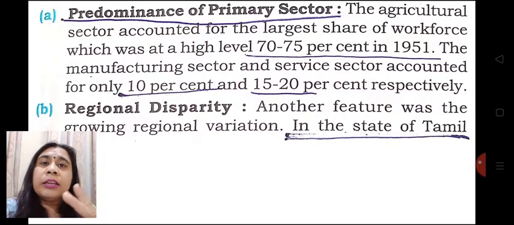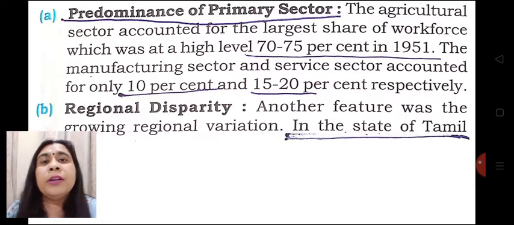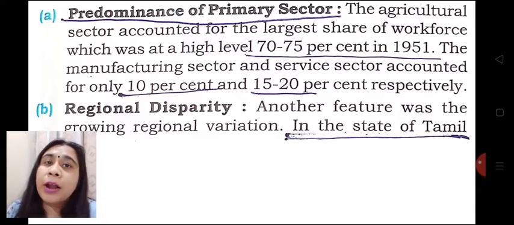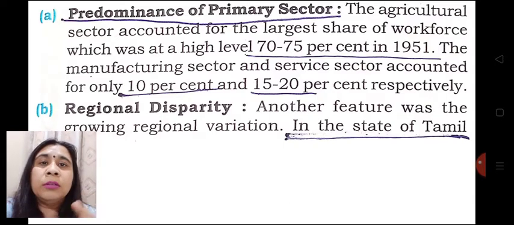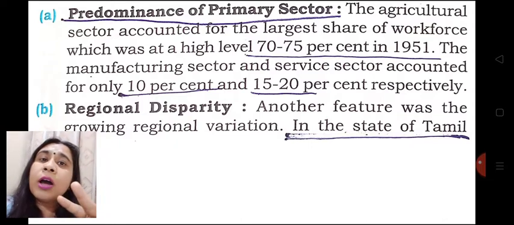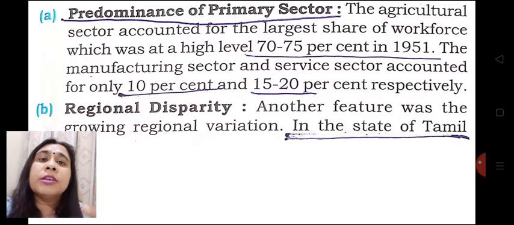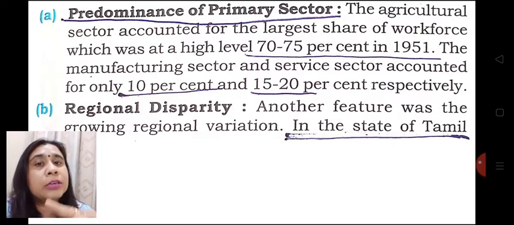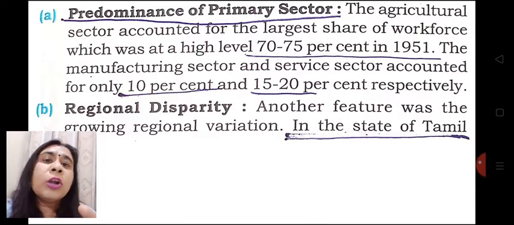And the second category of the people are those who are economically independent, who earn their livelihood and who take care of the children as well as old age people. So the ratio between the category which is earning and the category which is not earning is called the dependency ratio.